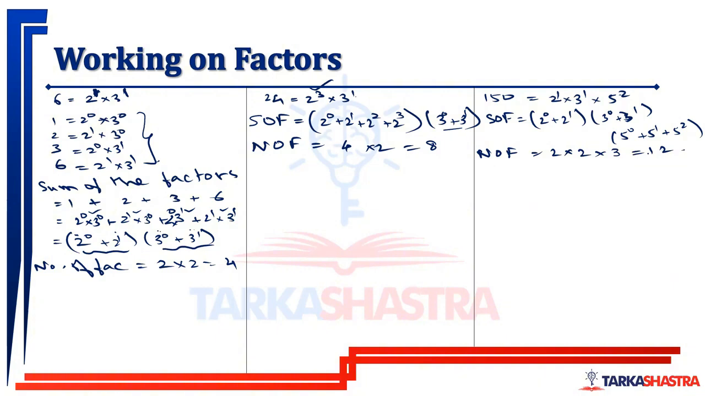Write this down. है ना, write this down. I'll be erasing some part of it. So this is how you can find out the sum of the factors and the number of factors. Now I'll be erasing some part of it, तो बाकी का लिख के रखो.